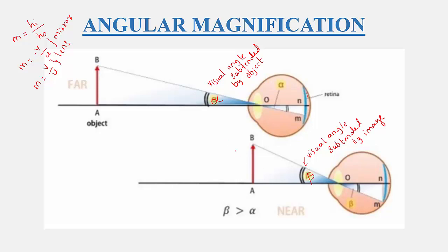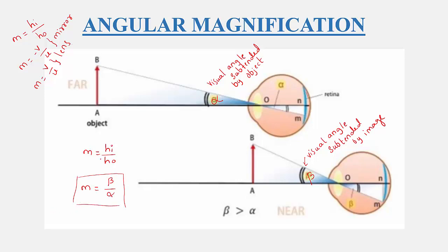Here we know that in linear magnification we wrote the equation m equal to height of image to the height of object. But in angular magnification we write the angle subtended by the image, that is beta, and the angle subtended by the object at the eye, that is alpha. So this is called angular magnification, right?